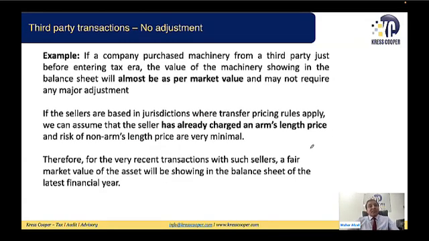Just look into this example. A company purchased machinery from a third party just before entering into the tax era. The value of the machinery showing in the balance sheet will almost be the same as the market value and may not require any major adjustment. If the sellers are based in a jurisdiction where transfer pricing rules apply, we can assume that the seller has already charged an arm's length price, and the risk of non-arm's length pricing is very minimal. Therefore, for recent transactions with such sellers, the fair market value of our asset will be showing in the balance sheet of the latest financial year.